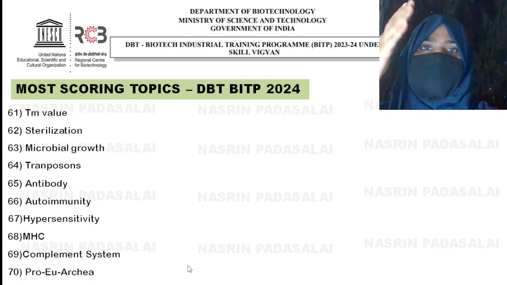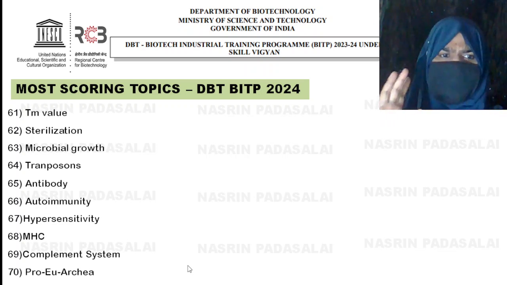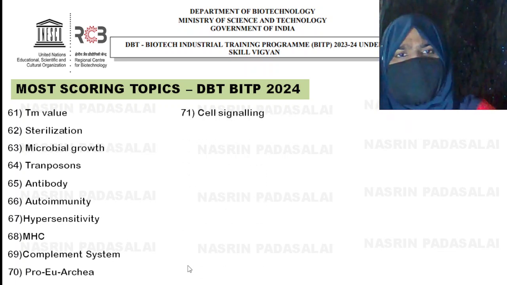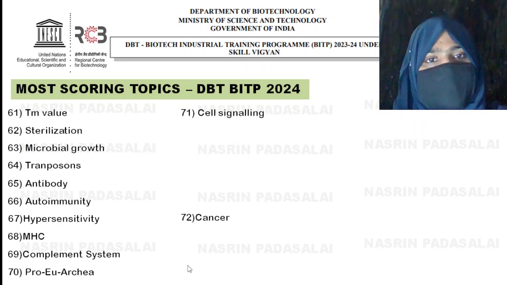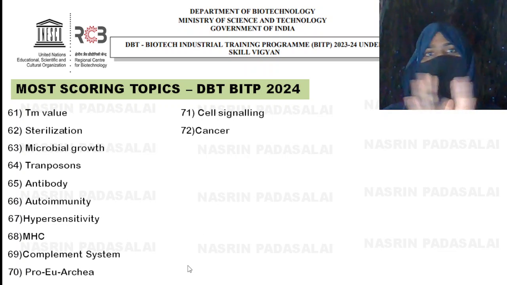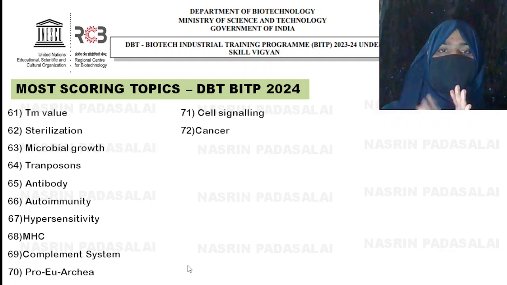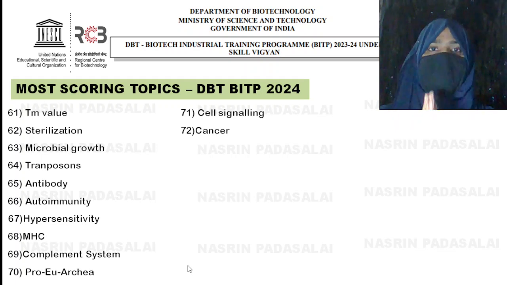Next, you need to identify the differences between prokaryotes, eukaryotes and archaea. There is a tabulated column available on the internet itself, so just do some research about that. Next is cell cycle. Again, very important. You need to study only the tabulated column alone. Don't go into detail, because if you take cell signaling, it runs to pages in the Alberts book and the Lodish book. Just concentrate on the important part. Sometimes they'll ask you to figure out the flow chart. Okay, the G protein coupled receptor pathway is very, very important, and the example of the pathway.